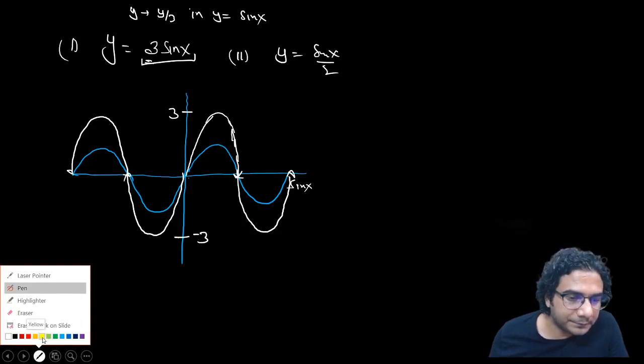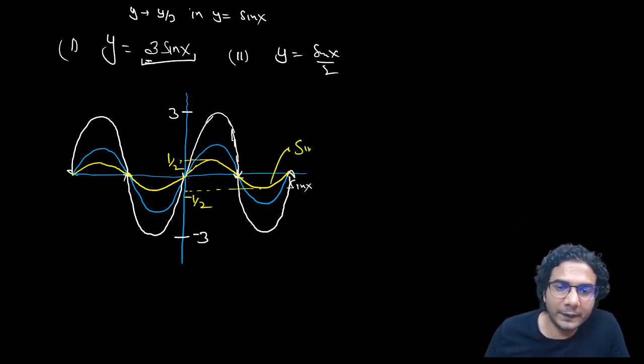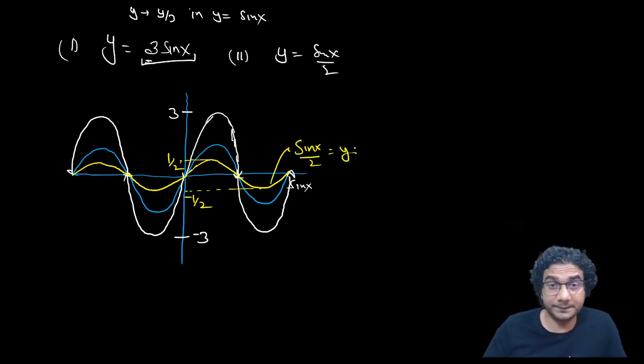See the yellow graph. So this is going to be a contracted graph, because we are dividing sine x by 2. All right, this value will become 1 by 2, and this value will become minus 1 by 2. So this is minus 1 by 2, and this is 1 by 2. This yellow graph is the graph of sine x by 2. So I hope you have got it.